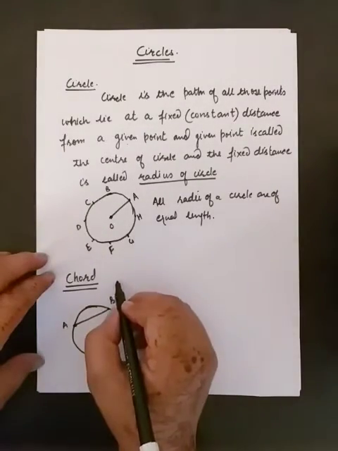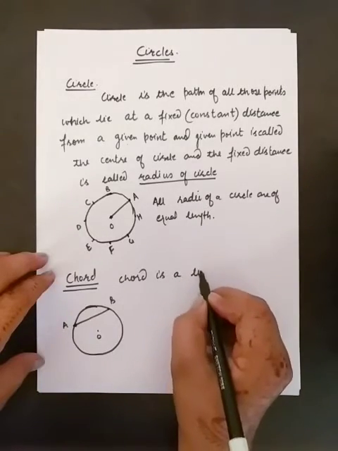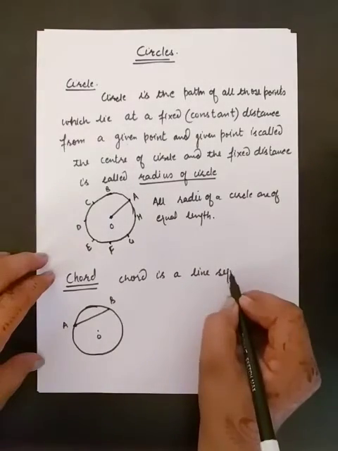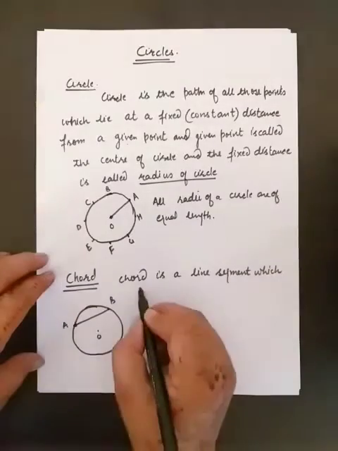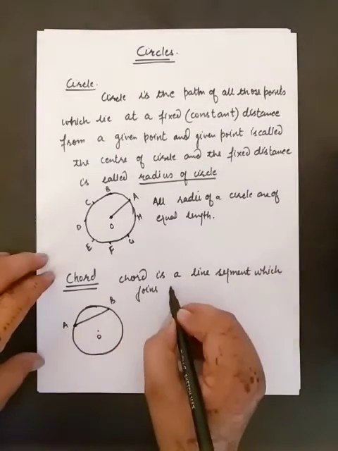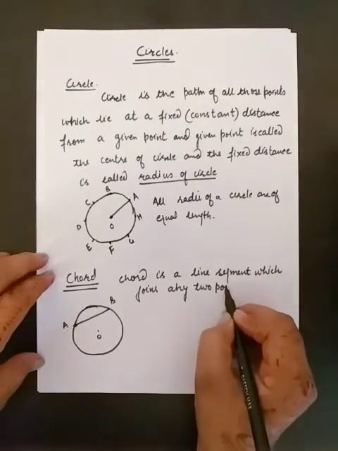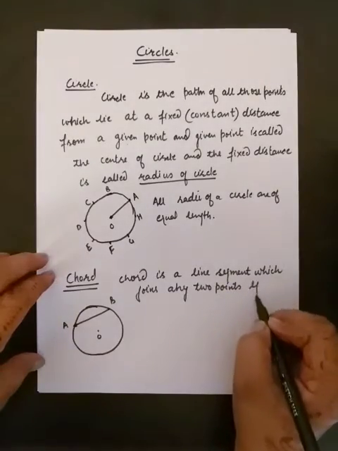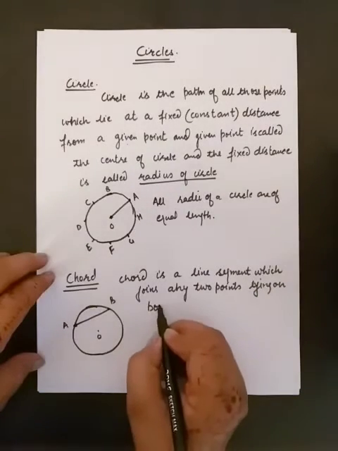So chord is a line segment which joins any two points lying on boundary of circle.